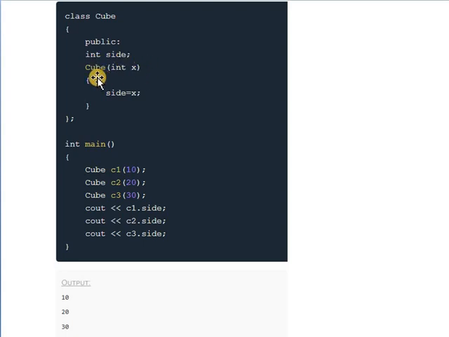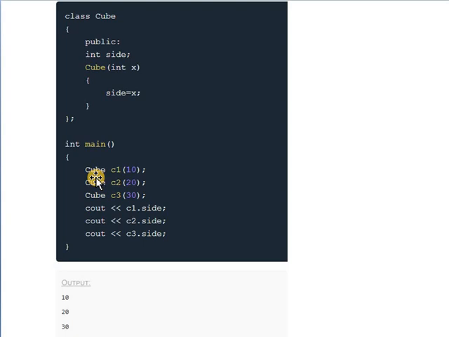This type of constructor is called a parameterized constructor because the Cube constructor has one parameter, and these are the formal parameters. These formal parameters assign the values to the actual data member of the class. Here the x value is assigned to side, meaning side gets the value from the x variable, and x is a parameter of the constructor. Next is the body of the definition of the constructor.